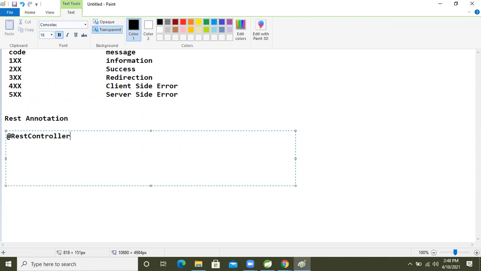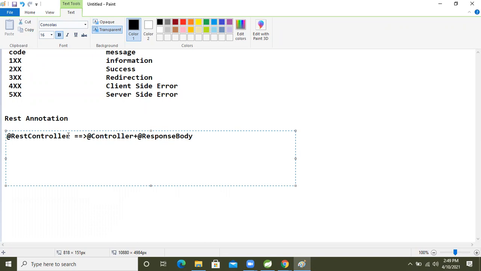This is nothing but the stereotype annotation. This REST annotation is a combination of two annotations: @Controller plus @ResponseBody. Right? This REST annotation is a combination of these two annotations. Internally, these two annotations are there in the REST annotation. I'm just saying that this is the combination of both these annotations.